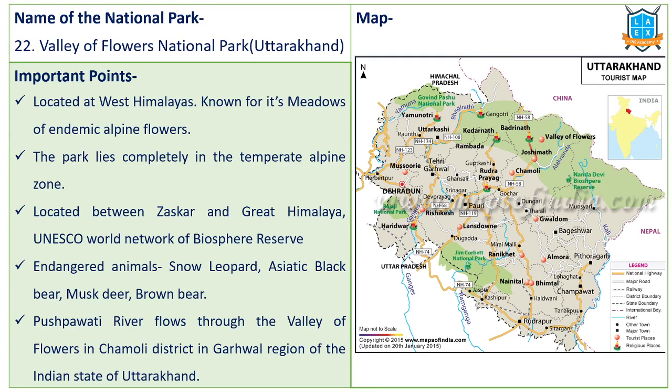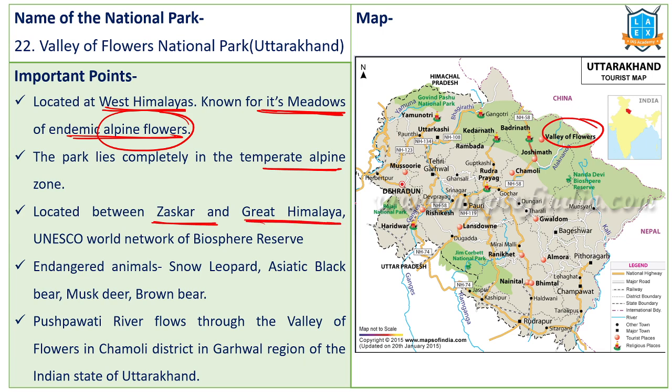Next, Valley of Flowers National Park, again Uttarakhand. This is located in West Himalayas. It is known for its meadows of endemic alpine flowers. So this park lies completely in the alpine zone. This is located between Zaskar Range and Great Himalayan region.